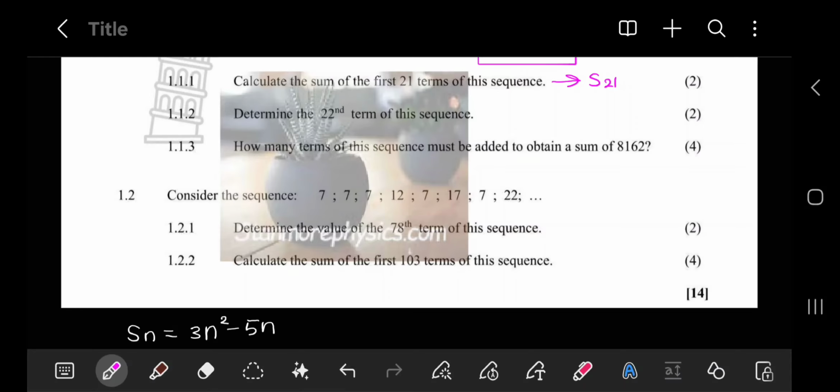Now, 1.1.3 says how many terms of the sequence must be added to obtain a sum of 8,162. So we want to know how many terms must be added. They are asking you, how many terms are you adding? Meaning, what is n? For example, if we were adding 50 terms to get this value, then n would be 50. That's just an example, right? So we need to figure out what exactly n is. And the good thing here is that we have the sum formula, so all we have to do is equate it to 8162 and solve for n.